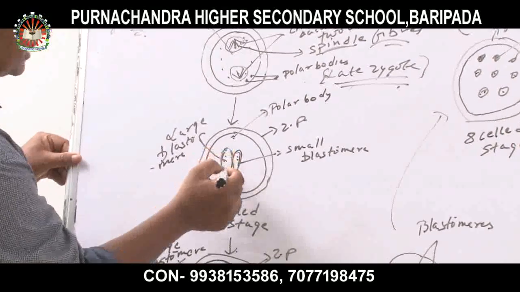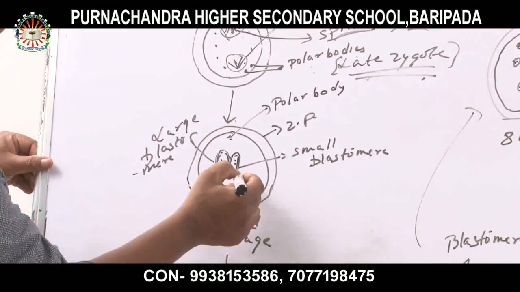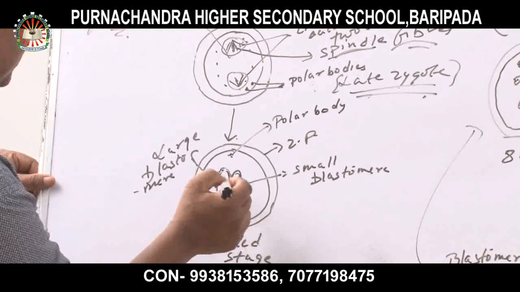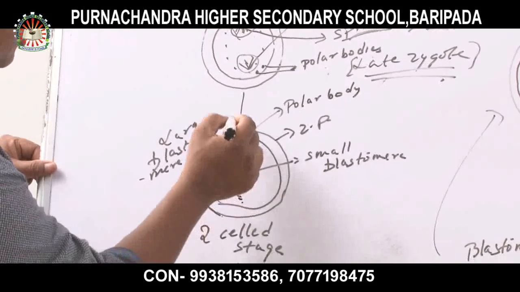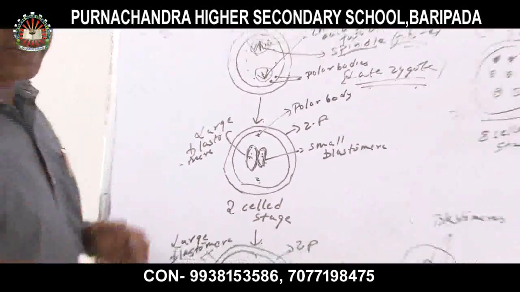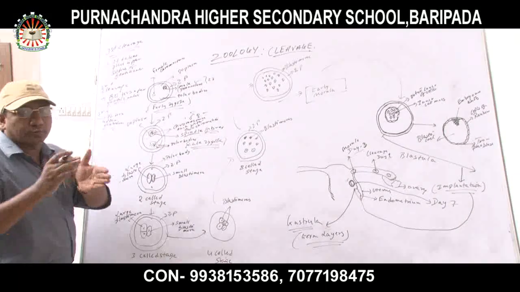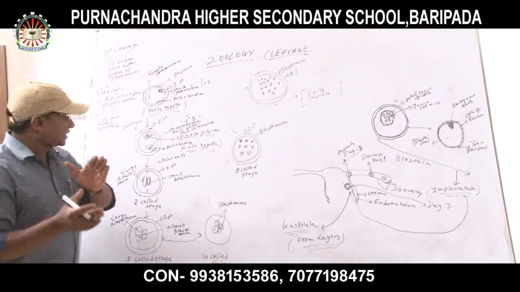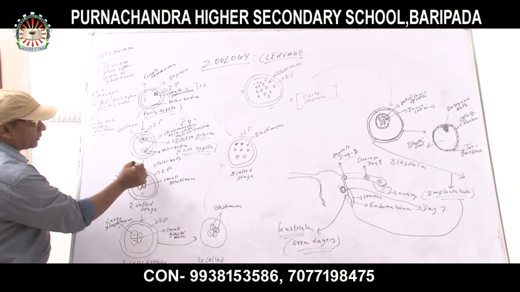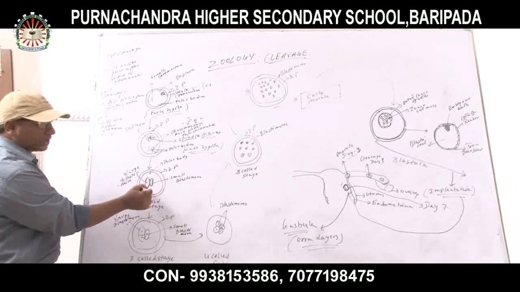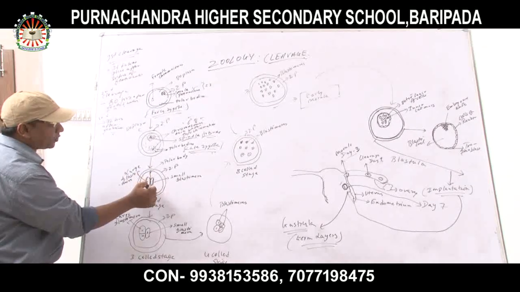And this is the blastomere. This is the larger blastomere and this is the smaller blastomere. These are at the two poles: one pole is the vegetal pole and the other is the animal pole. At the two poles, two polar bodies are represented. One polar body is here at the extreme end of the zona pellucida, and downward there is also one polar body. Now the two blastomeres divide by the process of meridional division.